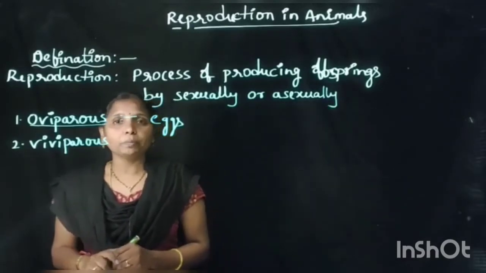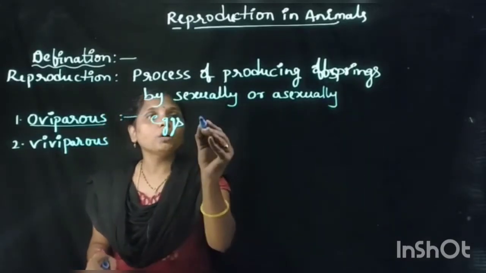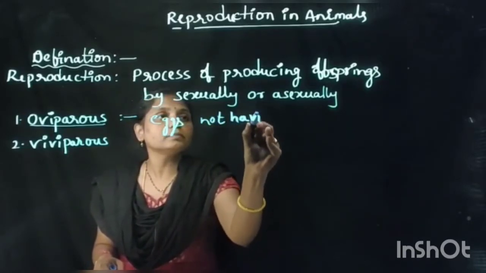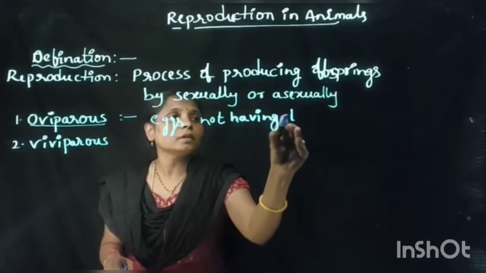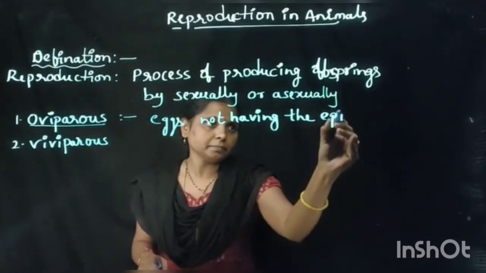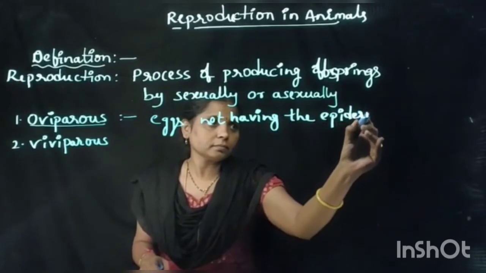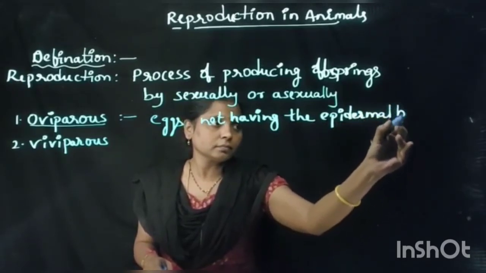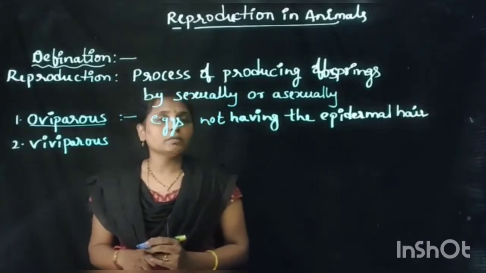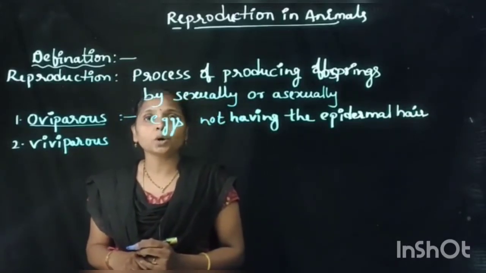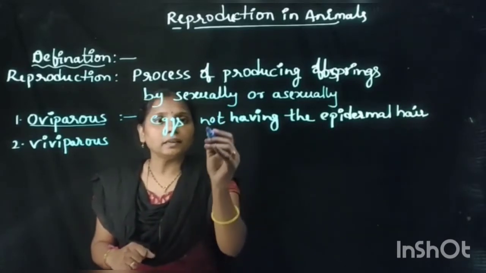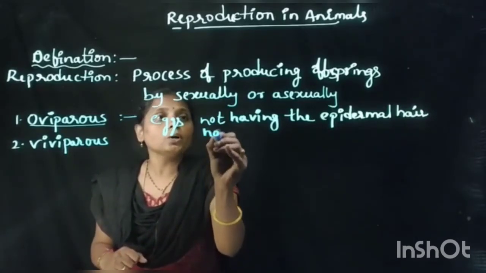These oviparous animals do not have epidermal hair. Epidermal hair means whatever hair is present on our dermis, means on the skin,